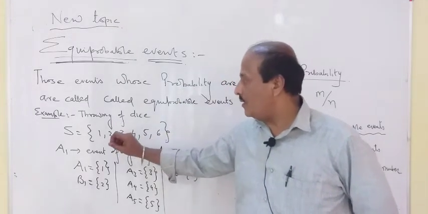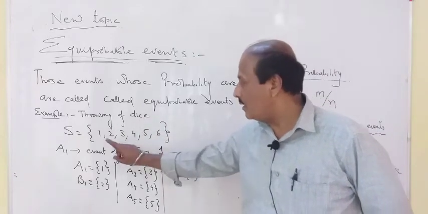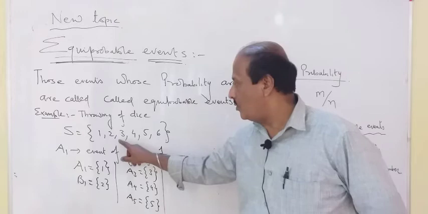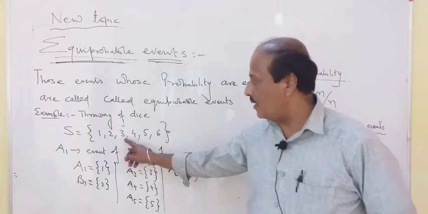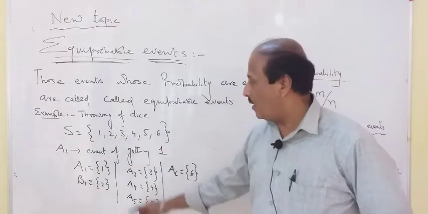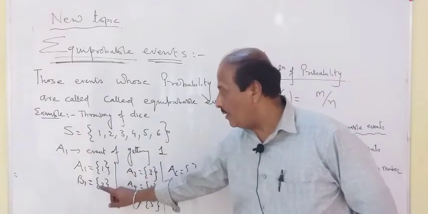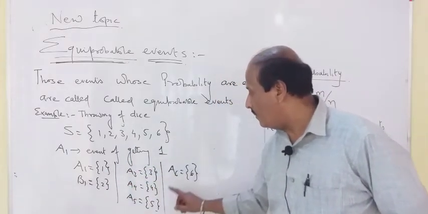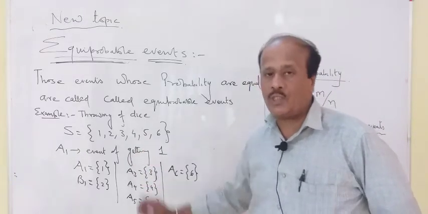One example is throwing a dice. See, there are 6 outcomes: 1, 2, 3, 4, 5, 6. Now before probability of getting 1, you see 1, 2, 3, 4, 5, 6 members. All the 6 events have an equal chance of occurring.